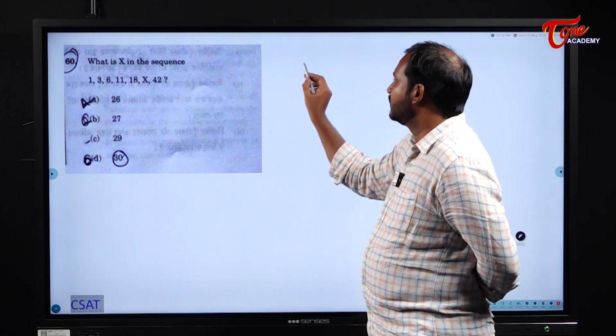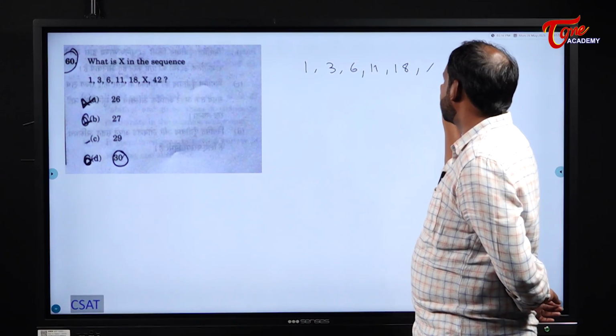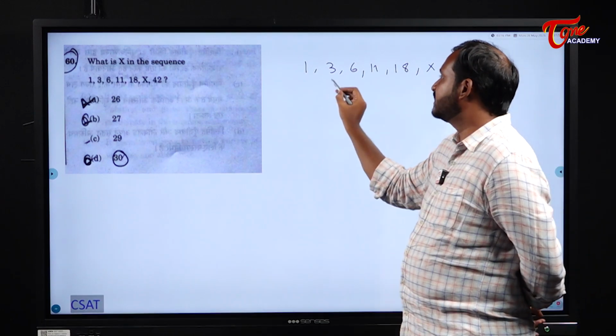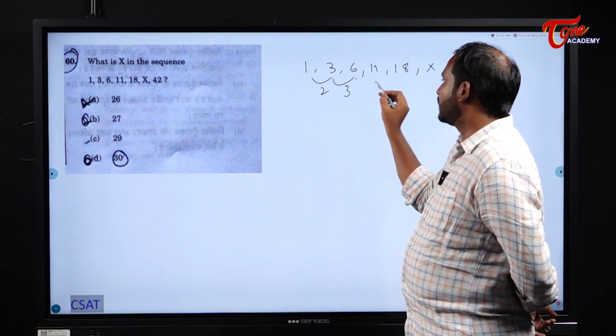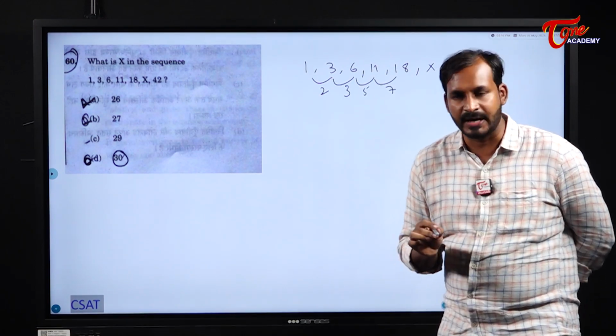Simple question. See 1, 3, 6, 11, 18, some X and 42. What is the difference? 2. What is the difference? 3. What is the difference? 5. What is the difference? 7. So 2, 3, 5, 7. What are these? Prime numbers.